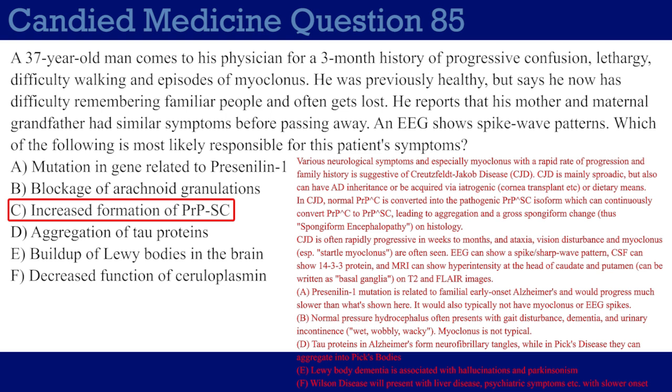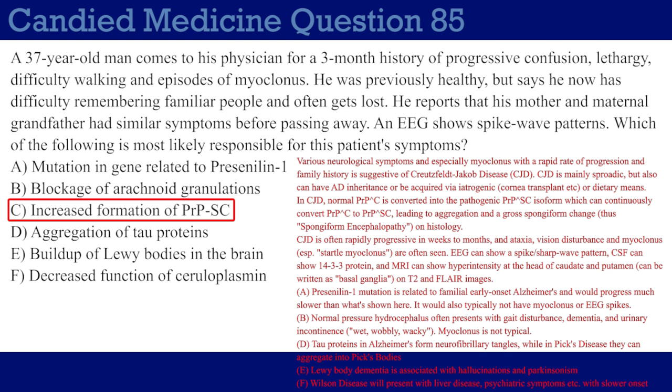Choice D, aggregation of tau proteins. This can actually refer to both Alzheimer's and Pick's disease, even though different resources will tell you different things. A lot of people like to associate it one or the other way, but tau proteins actually appear in both. So in Alzheimer's, the neurofibrillary tangles are made up of tau proteins a lot of the time, whereas in Pick's disease, frontotemporal dementia, that's what forms the Pick's bodies, which on histology just look like these really big black circles, basically.